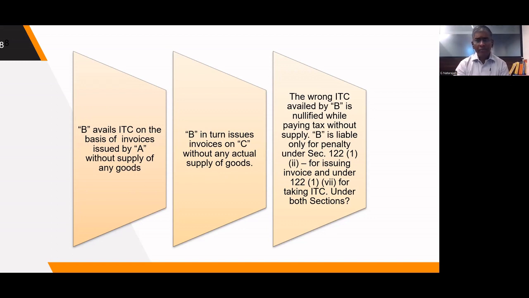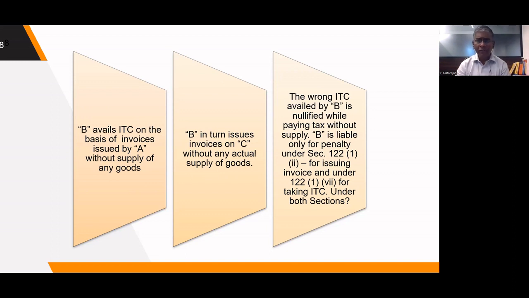B has not made any supply. He has not supplied any goods or services, only invoices. So there can be no demand of tax from B. Since he has not supplied goods or services, no tax can be demanded from B. Whether the ITC availed by B can be recovered from B? No, because whatever ITC he has availed, he has reversed by way of raising fake invoices. So without making any supply of goods, he raised invoices and he used the credit for paying tax on that. So there is no inward supply, no outward supply. So the transaction is neutralized. So there will be no demand on B for denial of ITC.